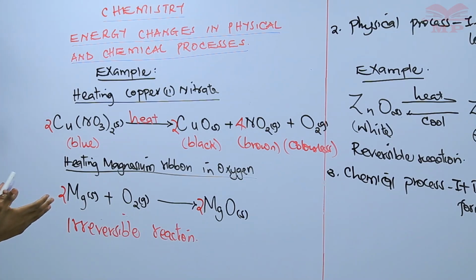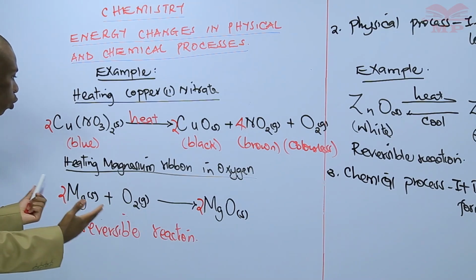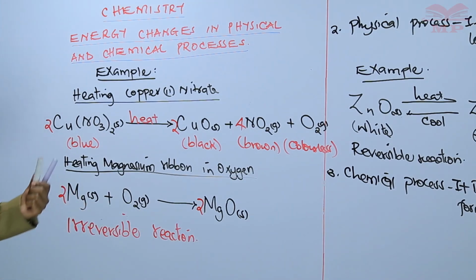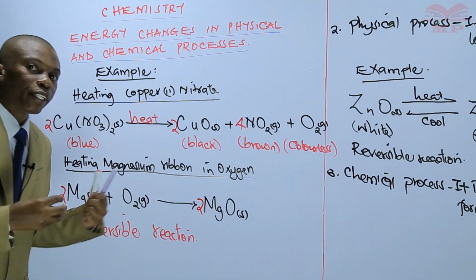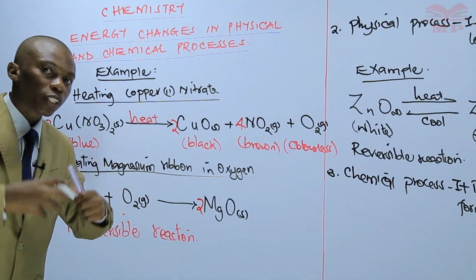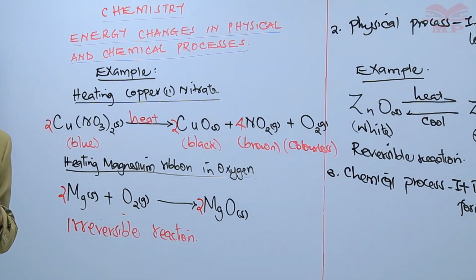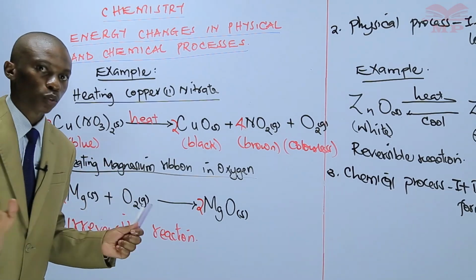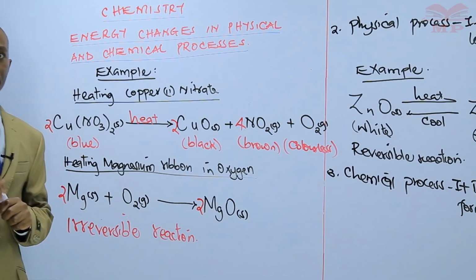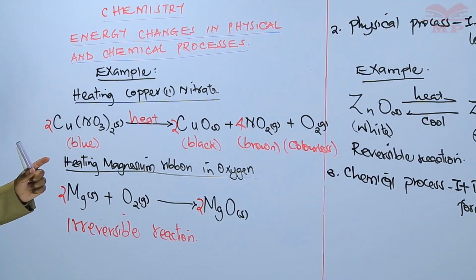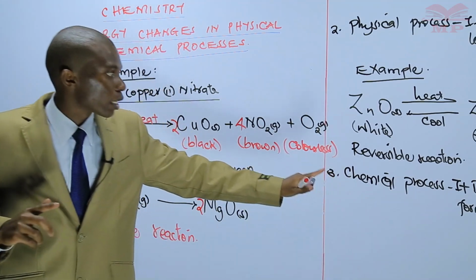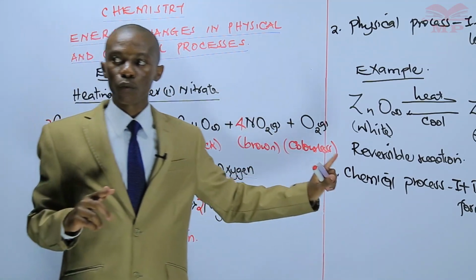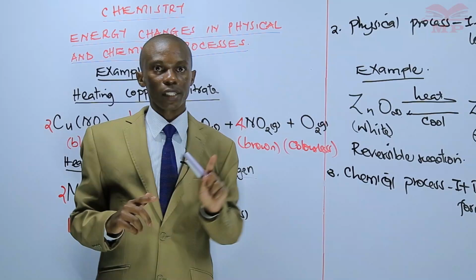In the second one, you cannot separate oxygen and magnesium from each other because it is a chemical reaction. A chemical reaction has already taken place, so we cannot now separate the two because it has formed a new product. That's why we said that a chemical process is a process that leads to formation of new substances.